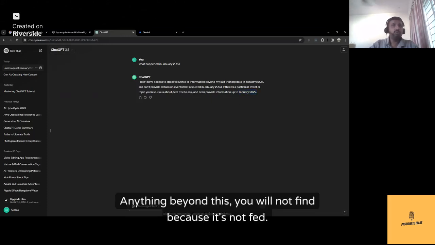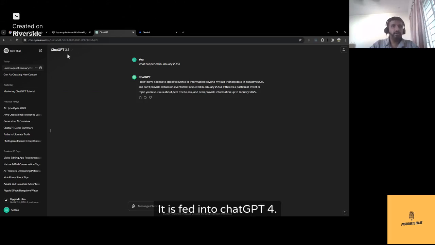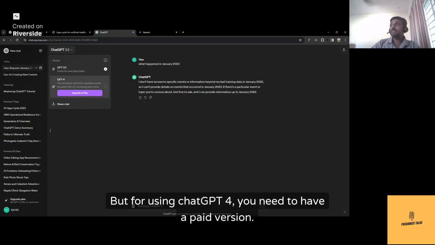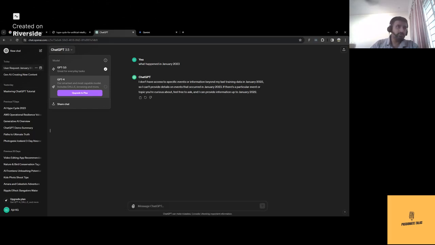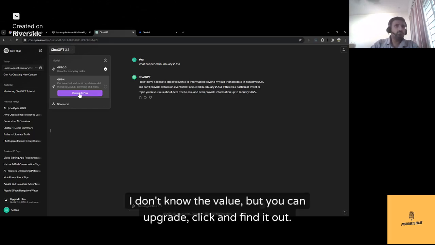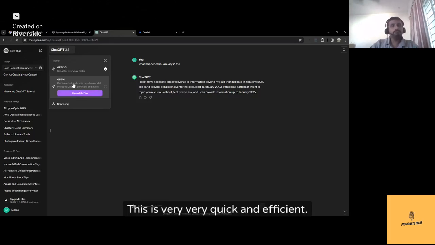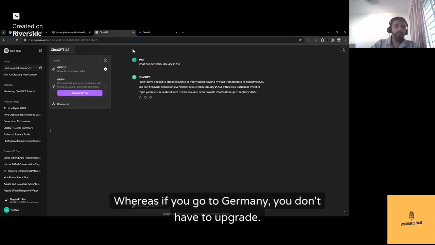Anything beyond this, you will not find because it's not fed. It is fed into ChatGPT 4. But for using ChatGPT 4, you need to have a paid version. I don't know the value, but you can upgrade, click and find it out. Here you can find images and more browsing capability, and this is very, very quick and efficient.